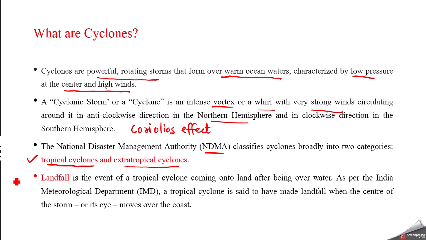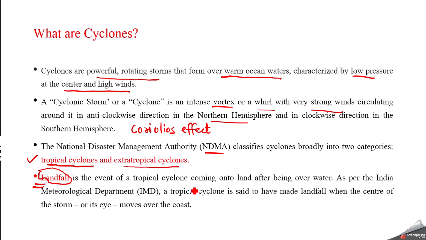Now there is one more term related to cyclones, that is landfall. We have to see what we mean by this word. The Indian Meteorological Department says that when a tropical cyclone comes over the coast, landfall is believed to happen.